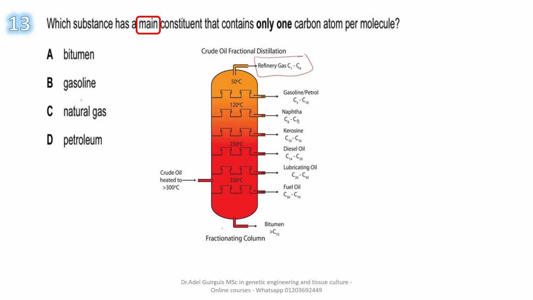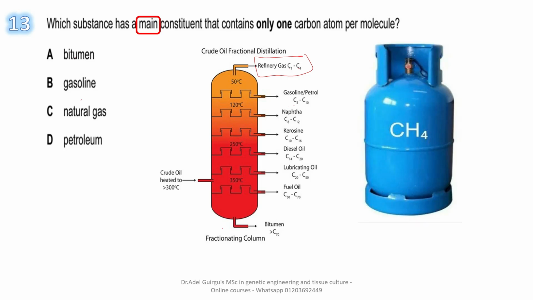Gasoline is from 5 up to 10, so it is also wrong. What about natural gas? Natural gas, like this cylinder, has the main constituent methane gas. One molecule of methane contains only one carbon atom. So the answer is C.